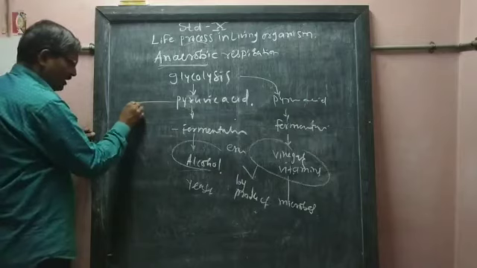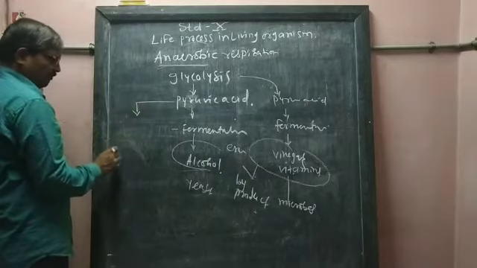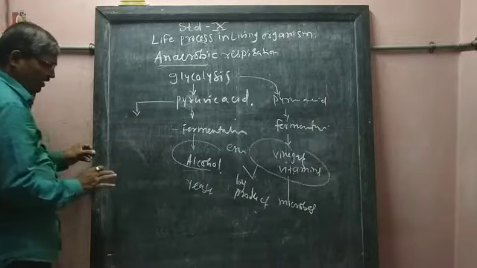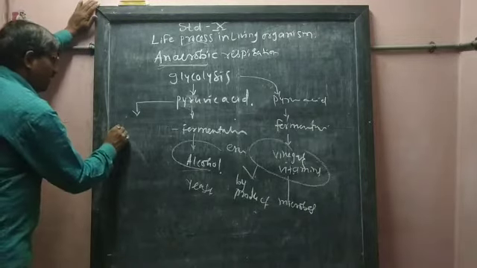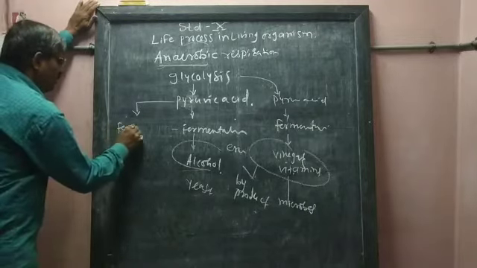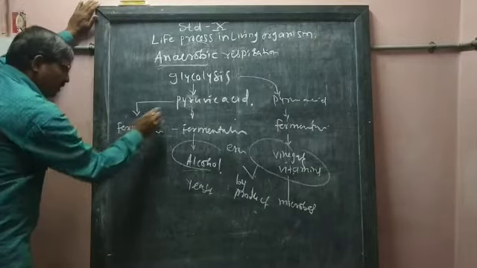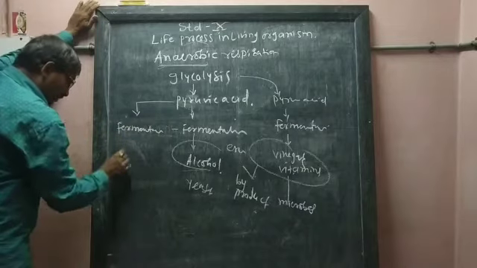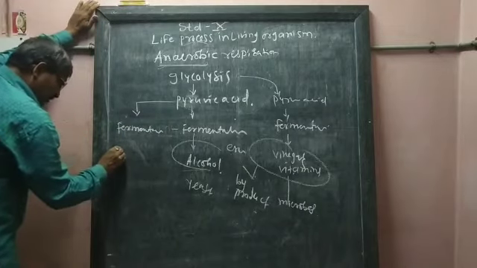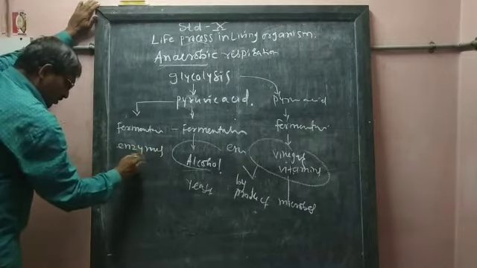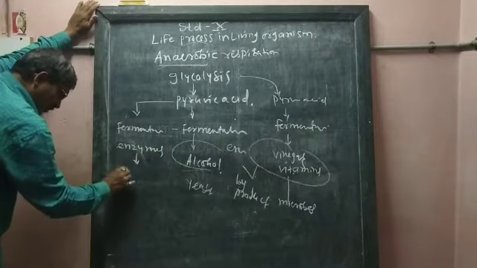There pyruvic acid is converted into fermentation, and from this fermentation specific kinds of enzymes are produced with the help of